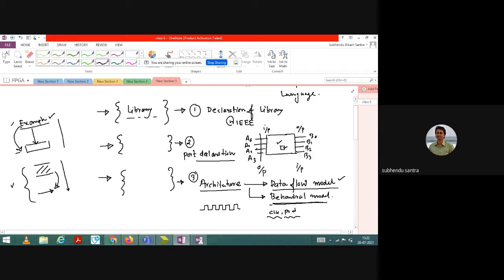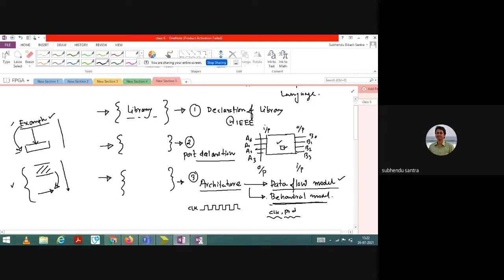Your clock signal will be continuous in nature, irrespective of the program, whether it is addition, subtraction or multiplication. Irrespective of that, your clock function should be executed throughout the program. So in that case the data flow model cannot solve it.